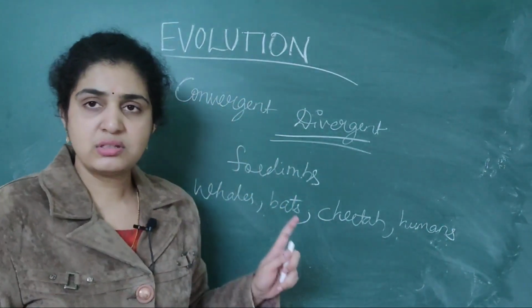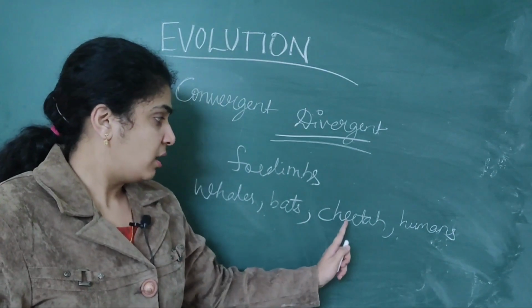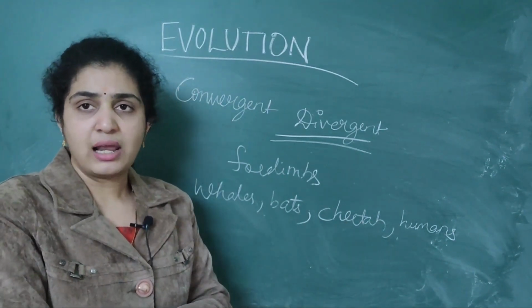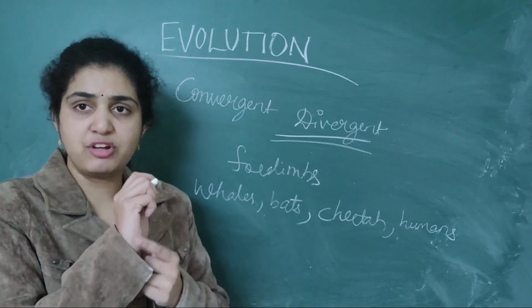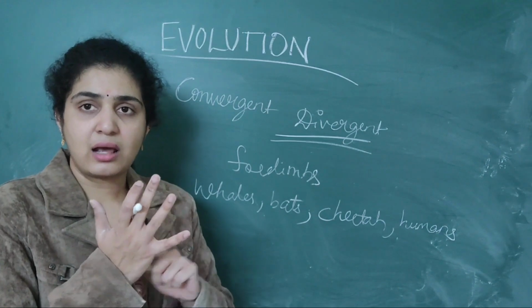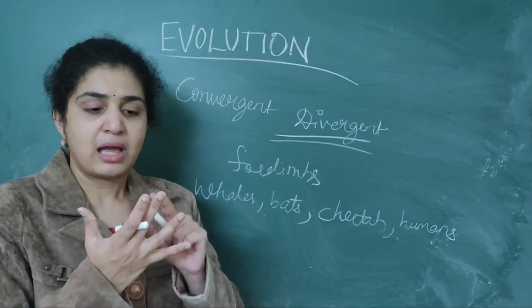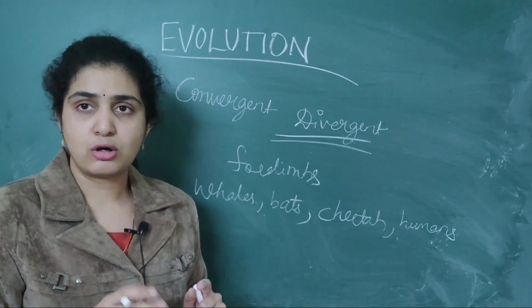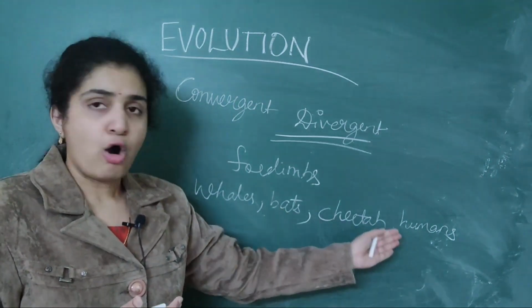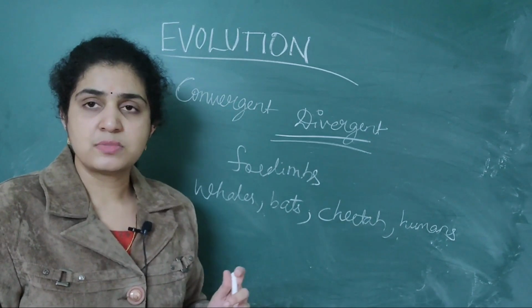If you see whales, bats, cheetah and humans, all will have phalanges and carpals. Wrist bones are called carpals, as well as the metacarpals, five fingers, and phalanges and numerous bones. Everything is common to all these four organisms.